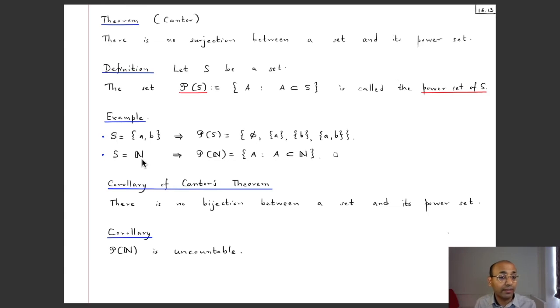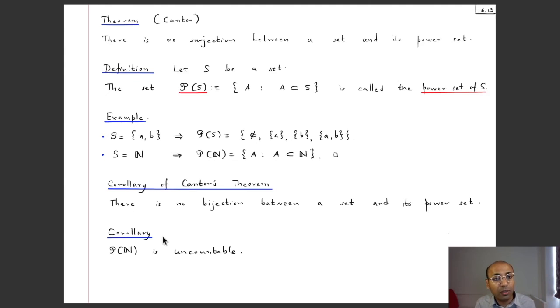Of course, the set S itself can be infinite, for example the set of all natural numbers, and then the power set of N by definition is the collection of all the subsets of the set of natural numbers. Now, a corollary of Cantor's theorem is that there is no bijection between a set and its power set, because any bijection is a surjection. So if no surjections are possible, certainly no bijections are possible either, right?